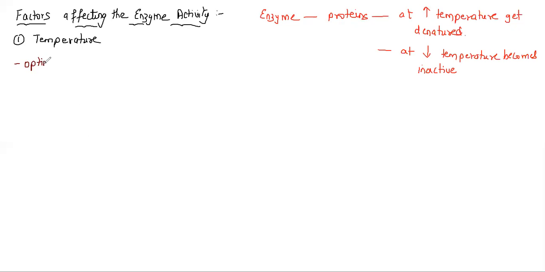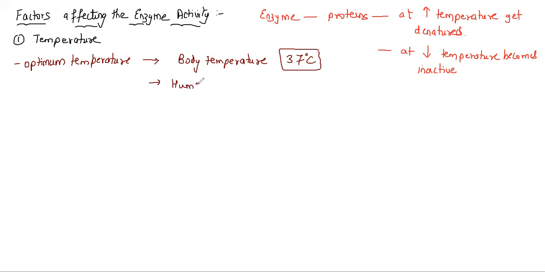So let's put it in this way, students. Optimum temperature means where the enzyme activity will be maximum. The optimum temperature is the body temperature. What is the body temperature of humans? We all know it is 37 degrees Celsius. All the enzymes will be at their maximum at this optimum temperature, because humans are homeotherms, and we have studied in kingdom Animalia that mammals are homeotherms. So the rate of chemical reaction increases. Even at a temperature above 40 degrees Celsius, things will change.